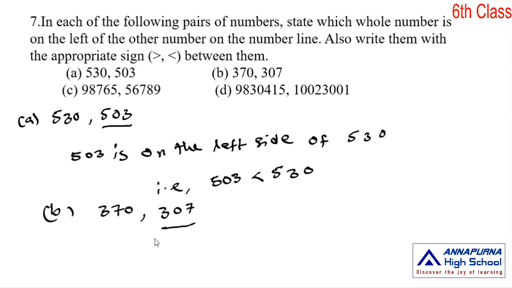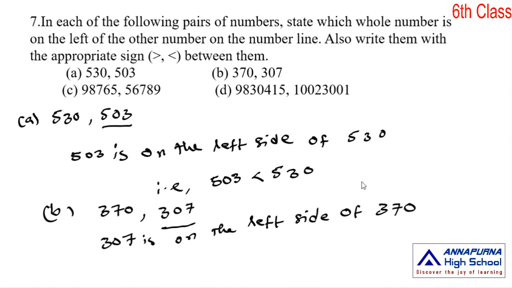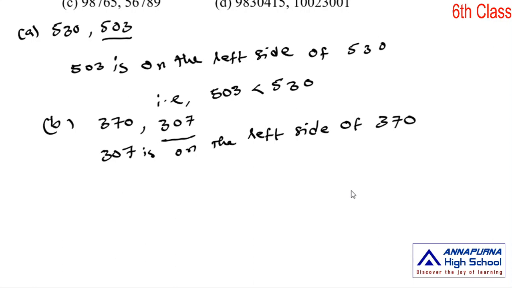The least number is on the left side of the other number 370. 307 is on the left side of 370. That means 307 is the smallest number and 307 is less than 370.